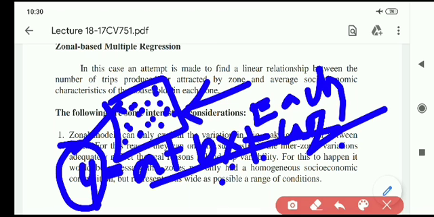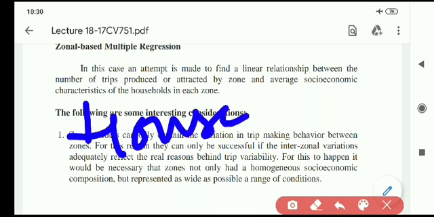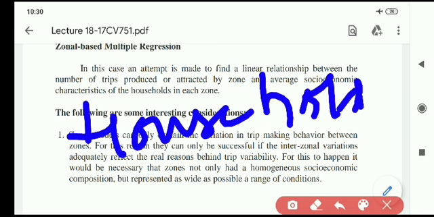So this relation between the dependent variable and independent variables, the number of trips and the household characteristics, is created through household information, individual information. This model is now treated as the household model.